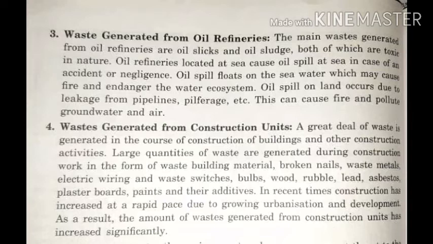Due to the leakage in the ship, the diesel, the oil got spilled in the entire sea, and due to which the sea creatures were harmed. So this was one of the incidents related to oil spill. Oil spill floats on the seawater, which may cause fire and endanger the water ecosystem. Oil spill on land occurs due to leakage from pipelines, pilferage, etc. This can also lead to fire and pollute the groundwater and air.